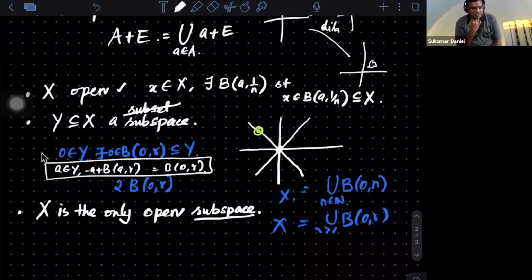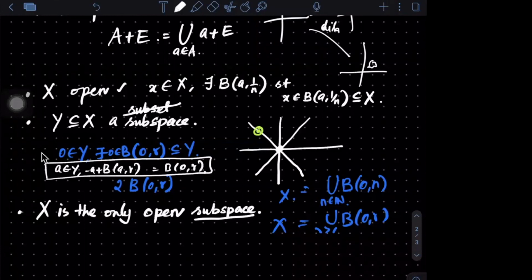No, I'm asking. If you have a proper subspace and its interior is empty and its closure is also empty, do you remember any term you used? Some set whose interior closure is empty? Yeah. Yes. So.